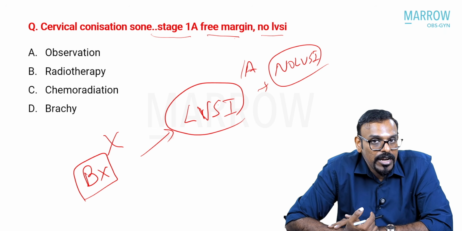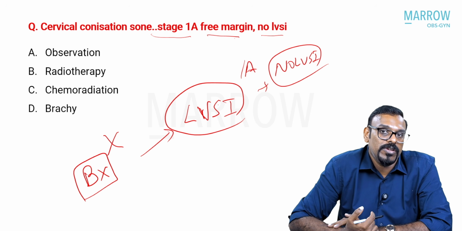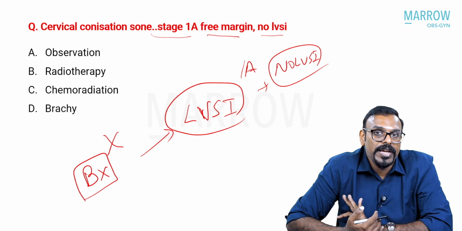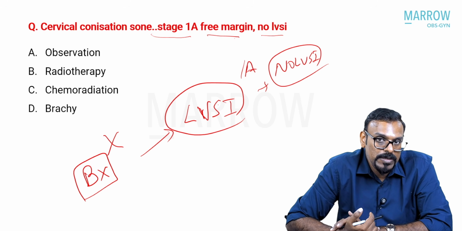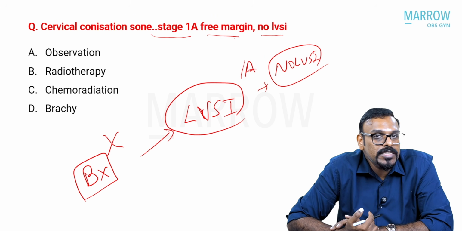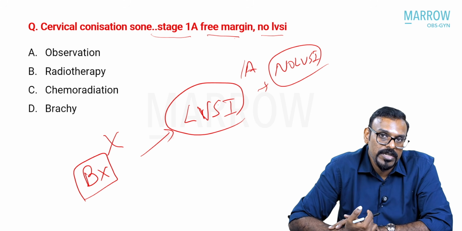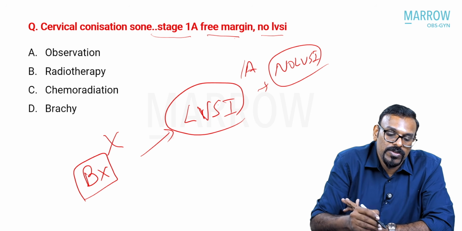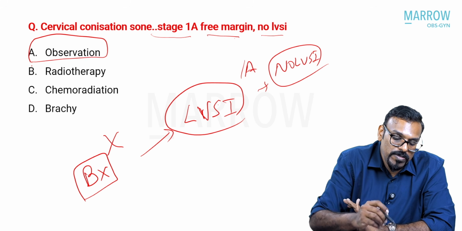And if the LVSI is positive, then you need evaluation of the lymph nodes also in that particular patient. But none of this is present in this patient, and she has a microinvasive cervical cancer. So conization itself is a treatment. Both diagnosis and treatment are possible with this. So this patient needs to be kept only under observation.